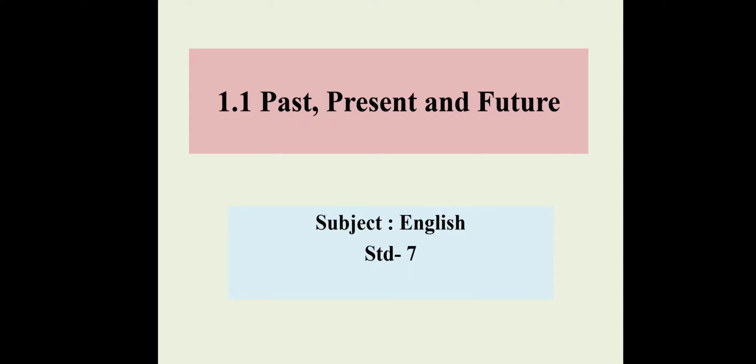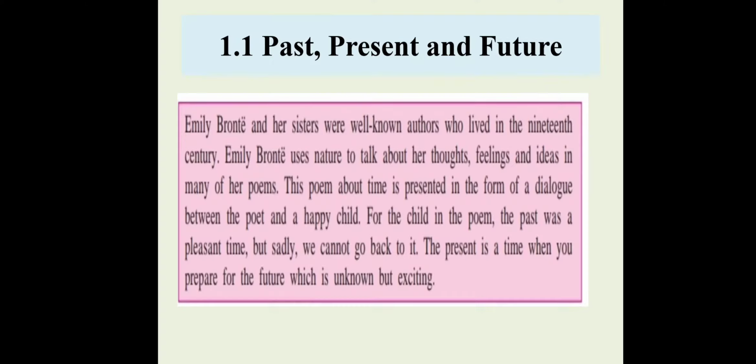The name of the poem is Past, Present and Future. The poetess of this poem is Emily Bronte. She used natural images to explain things very effectively. Let us see about Emily Bronte.